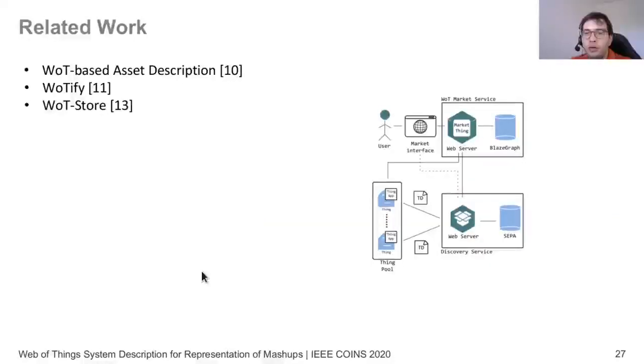And lastly, there is the WoT Store. That is a software which allows us to link different things in an environment and also to deploy the code for them. However, the code doesn't have any formalisms to show it, like we have shown with the system description format or a visual format like the sequence diagrams. However, it makes it much easier to develop Web Things applications.